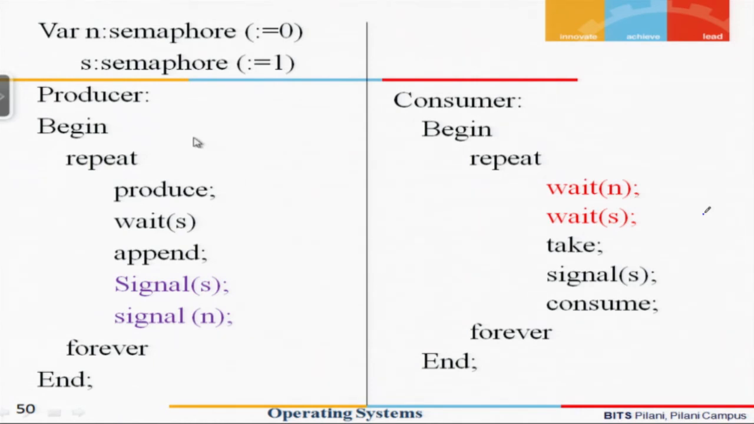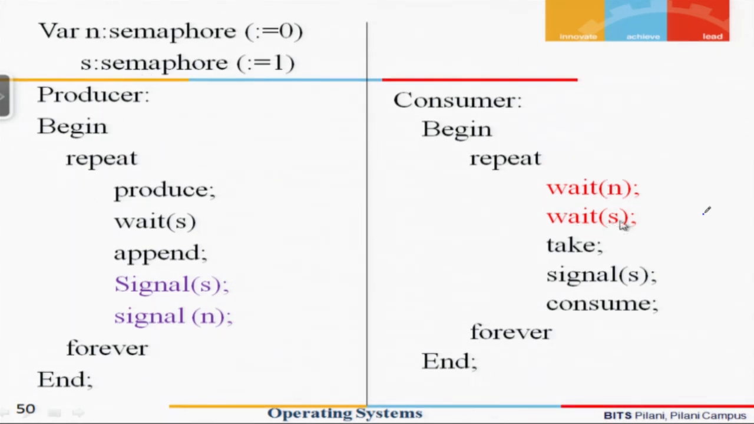So suppose there was an item produced, so the value of n is equal to 1. Now when wait n is executed, the value of n gets decremented and it becomes 0. The wait would check if the value of n is negative. Since it is non-negative, it is allowed to execute the next instruction. And the next instruction is that the consumer would try to access the tray. The tray is guarded by semaphore variable s.